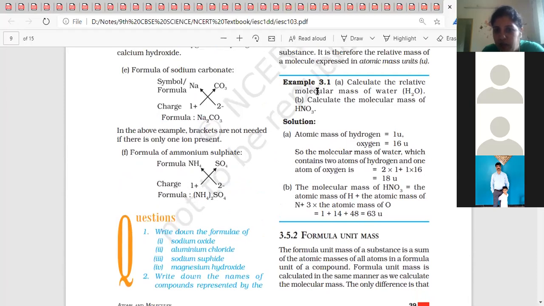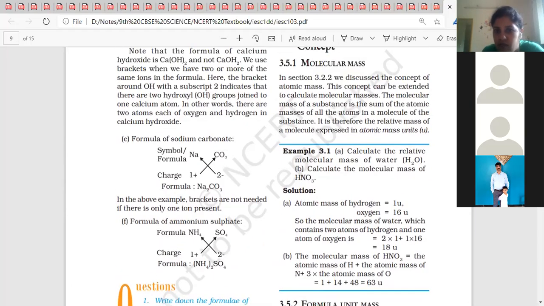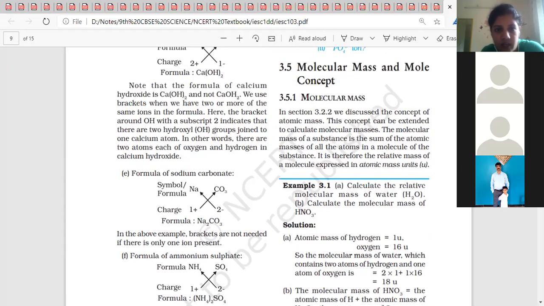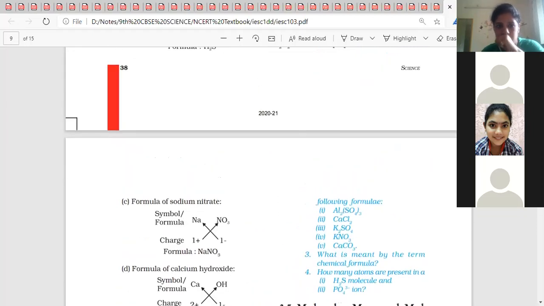Here they have written molecular mass of H2O, molecular mass of HNO3. These are molecules because hydrogen, nitrogen and oxygen are in the form of atoms, not ions. Clear? Are you able to understand this point of difference? Yes, ma'am.